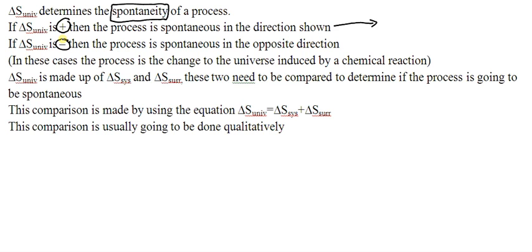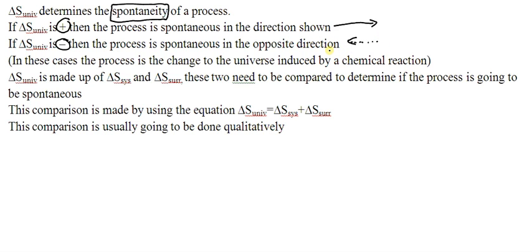However, if the delta S of the universe is negative, then the process is going to be spontaneous moving from products back to reactants. And in these cases, the process is the change to the universe that's induced by the chemical reaction, which is a very vague way of essentially saying whether or not the chemical reaction gets to occur in the direction shown or not.